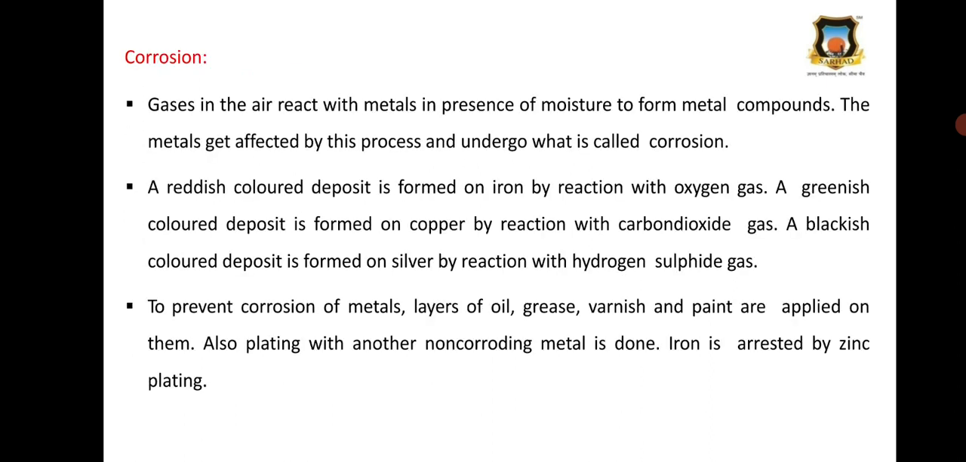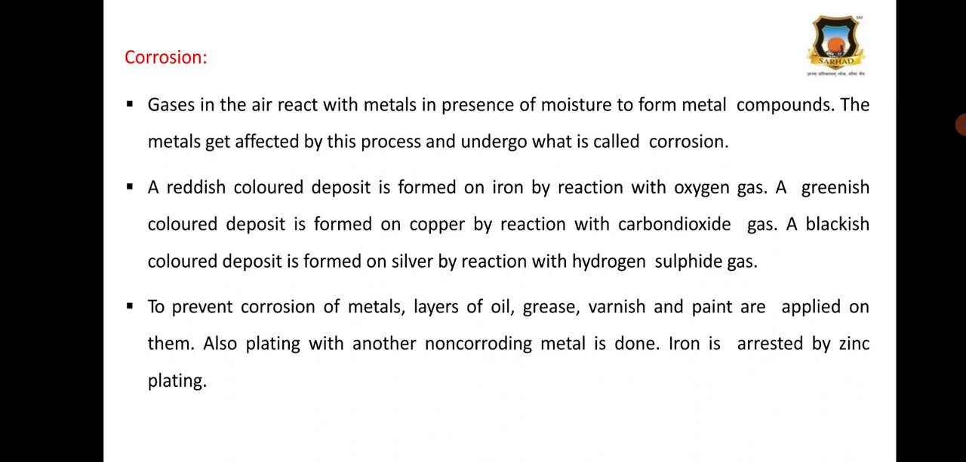Then corrosion. The gases in the air react with metals in the presence of moisture and form metal compounds. The metals get affected by this process, which is called corrosion. A reddish deposit is formed on iron by reaction with oxygen gas. A greenish deposit is formed on copper by reaction with carbon dioxide gas. A blackish deposit is formed on silver by reaction with hydrogen sulfide gas.